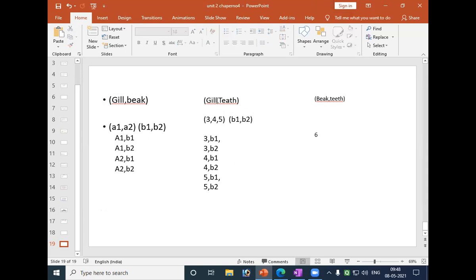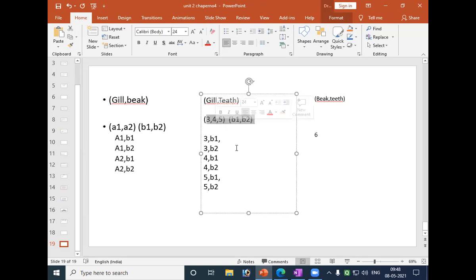Now in this case, gill and teeth. Gill is A1, A2, and this is C1, C2. So totally you'll get again A1 C1, A1 C2, A2 C1, A2 C2. Again, you'll get 4.